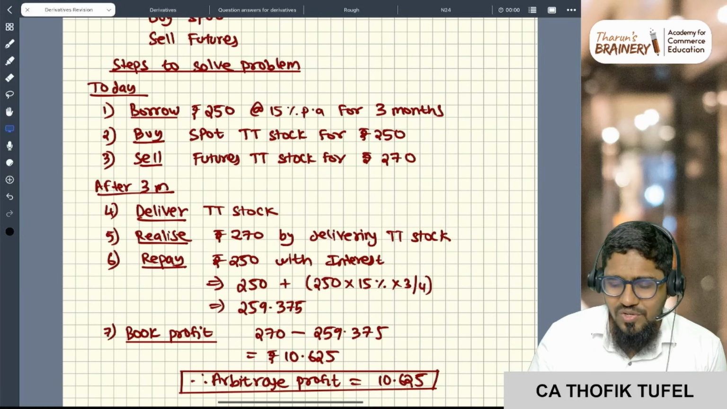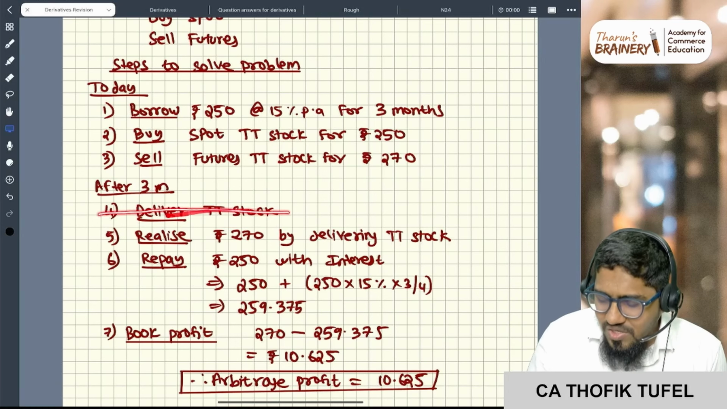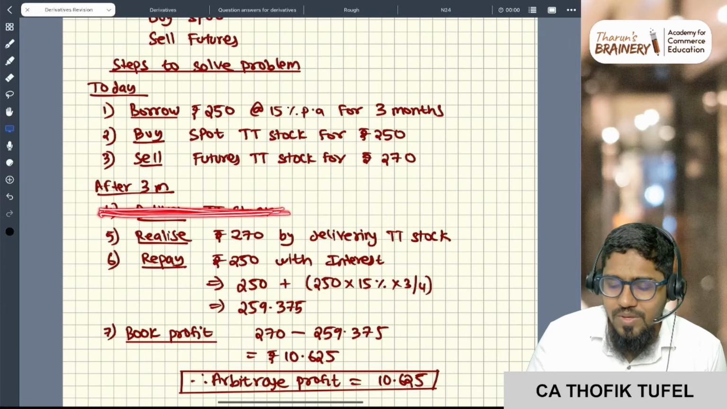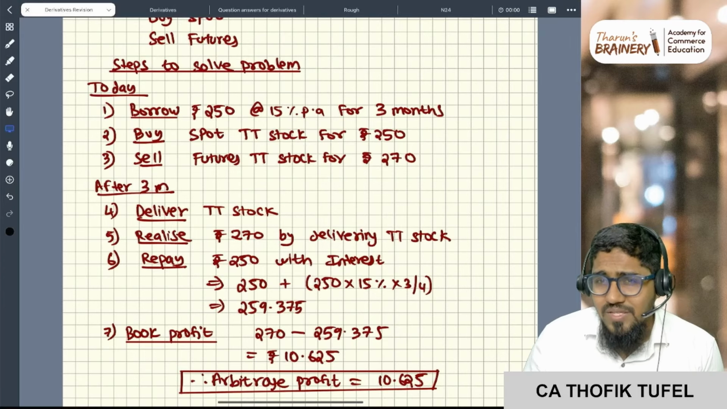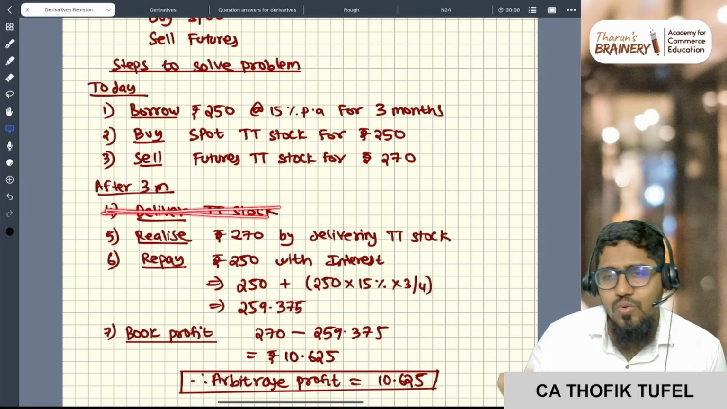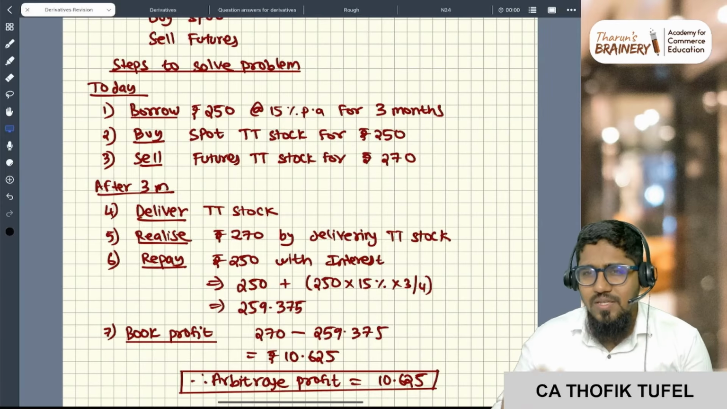Actually, even if you don't write this step, it's okay. Mostly with forwards we use delivery and all. Otherwise, you don't write this. Even if futures is given, even if you don't write this, it is okay. I'm just discussing it.